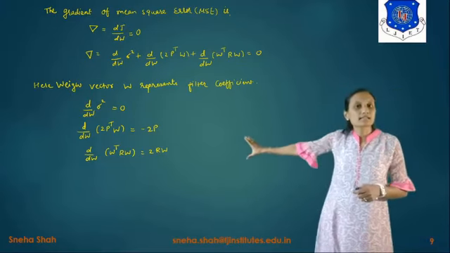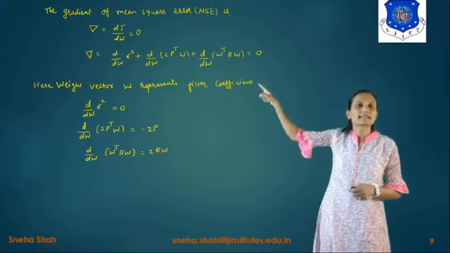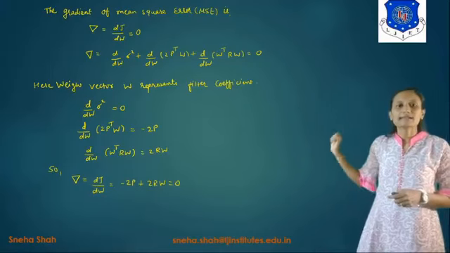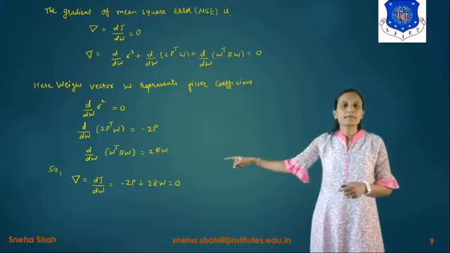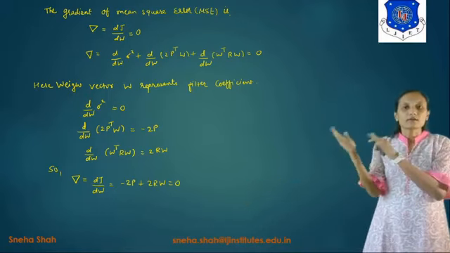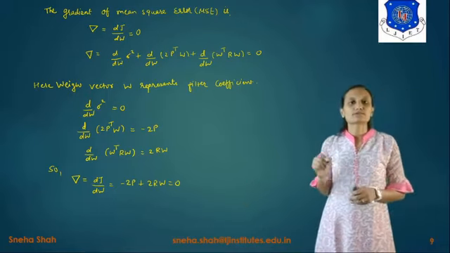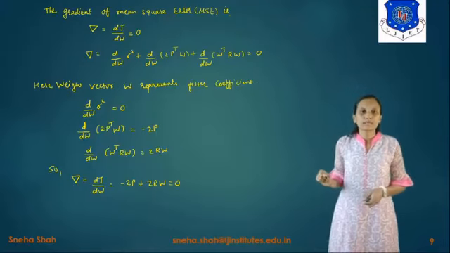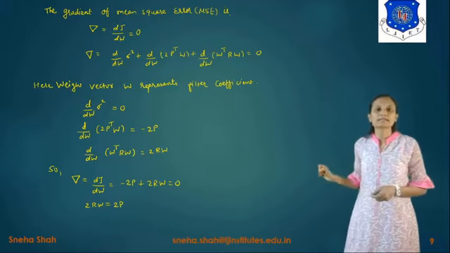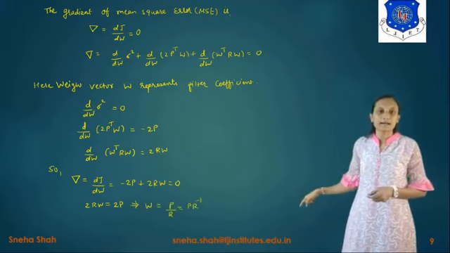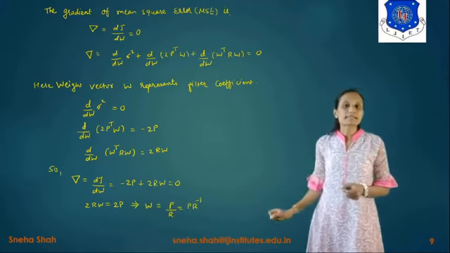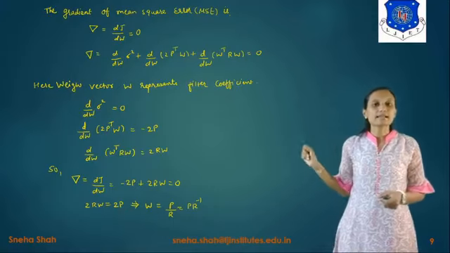Now if we put these three values in the above equation, the answer is del equals dj by dw, which equals minus 2p plus 2rw equals 0. If we take 2p to the other side, we get 2rw equals 2p. From this, if the 2 is cancelled out, the final value of w is p by r. And 1 upon r is represented as r inverse, so basically its answer is considered as PR inverse.